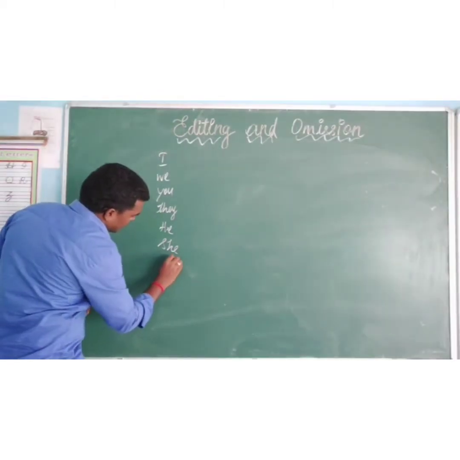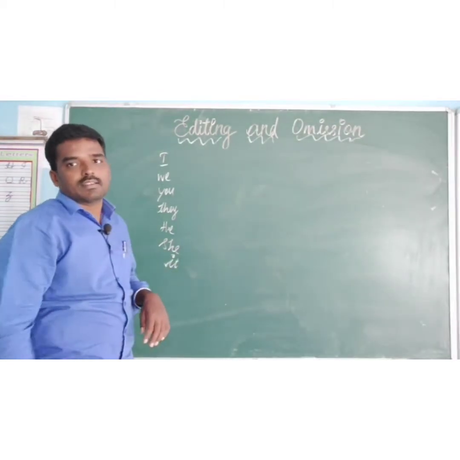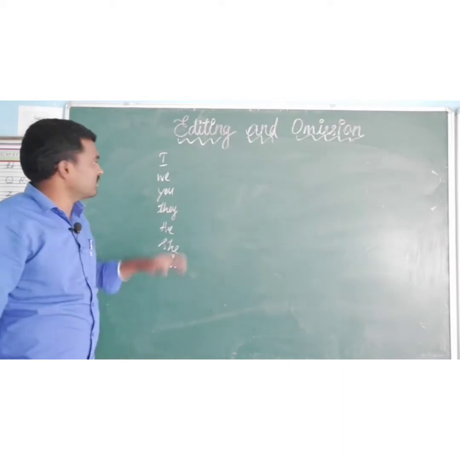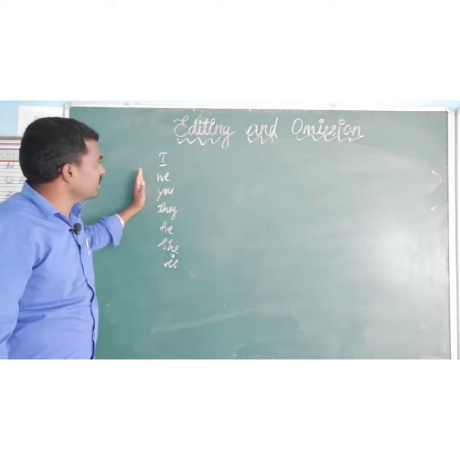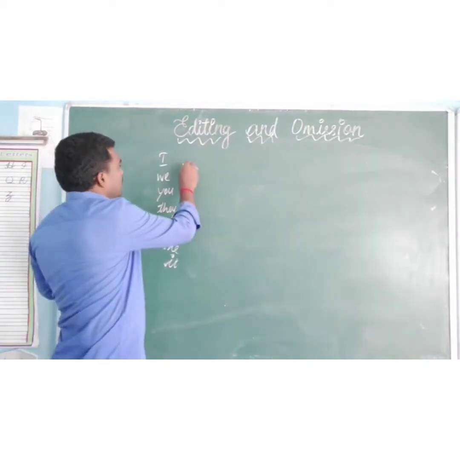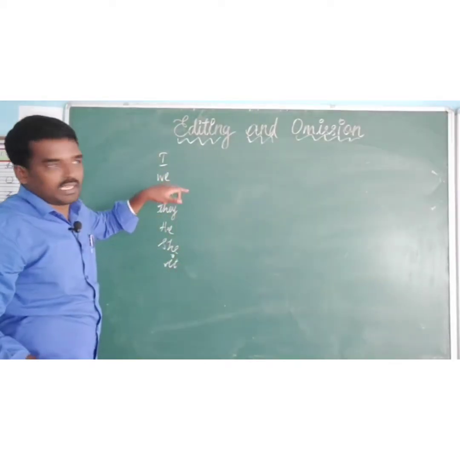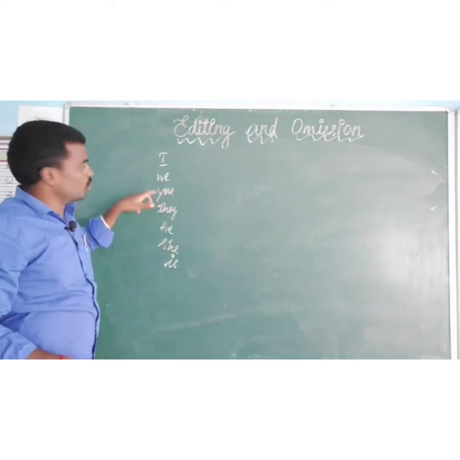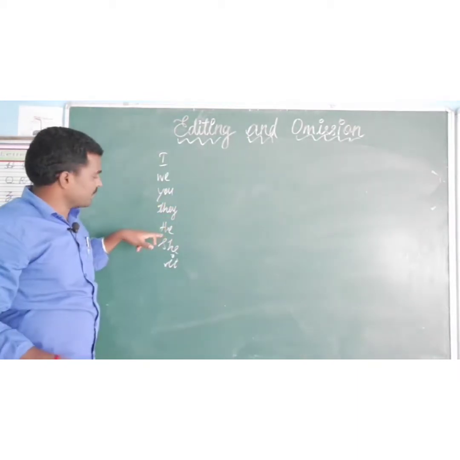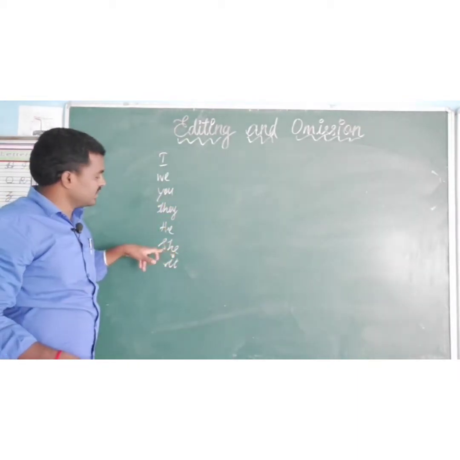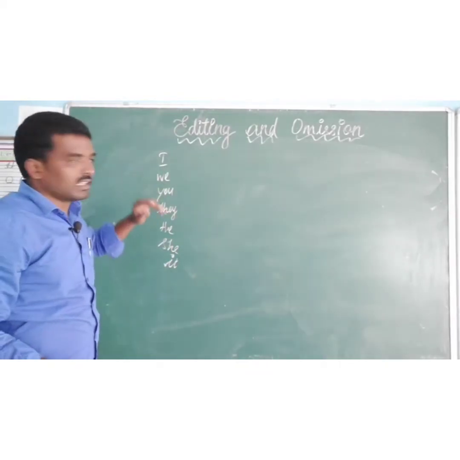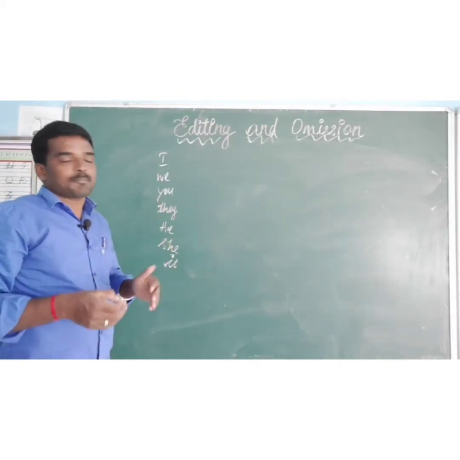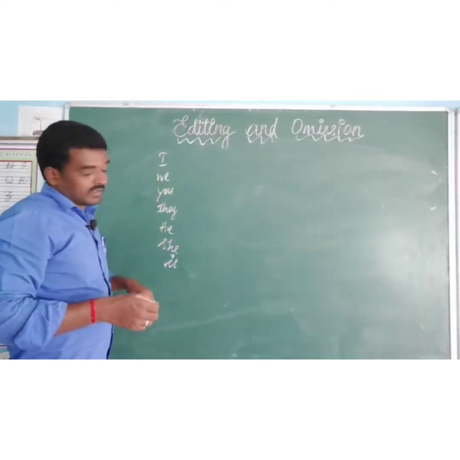These are the 7 pronouns. This is very important. These are the subjects. The objects are me, us, you, them, him, her, it. Can you understand?